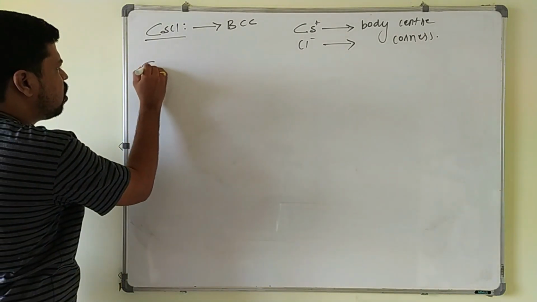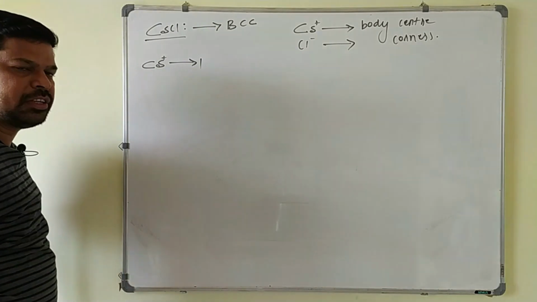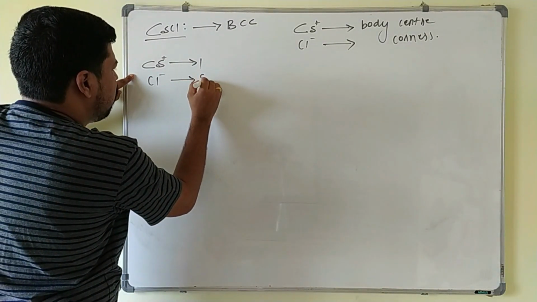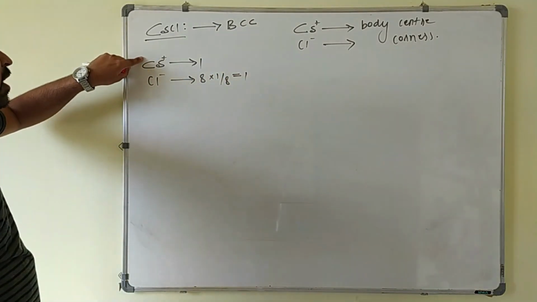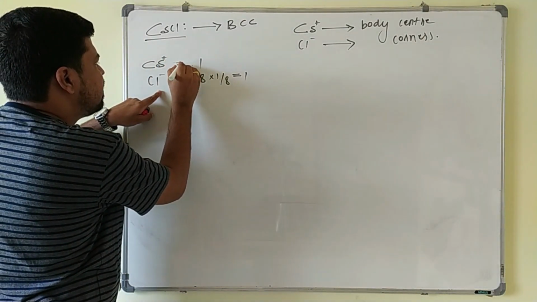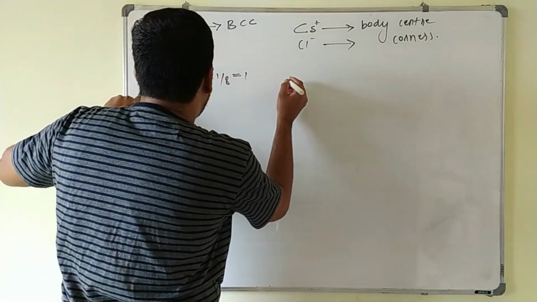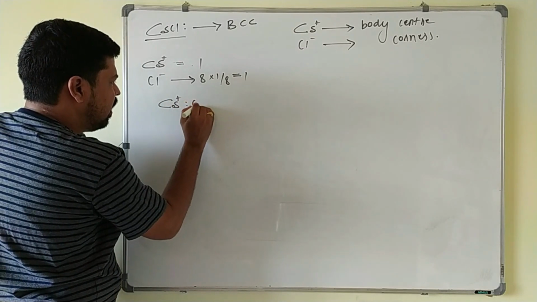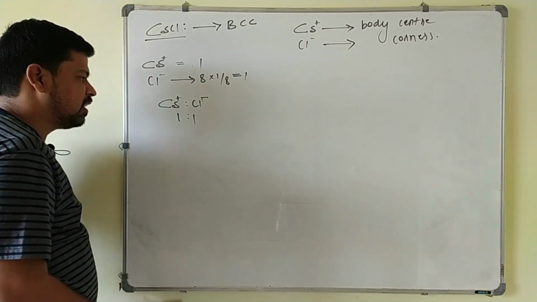What is the contribution of the cesium plus ion, which is present at the body center? Its contribution is 1. And the chloride ions, which are present at the corners, have a particle contribution of 1 by 8. So one cesium plus ion is there and one Cl minus ion is there, so it is an AB type of crystal, cesium plus and Cl minus. This is a 1:1 type of crystal.